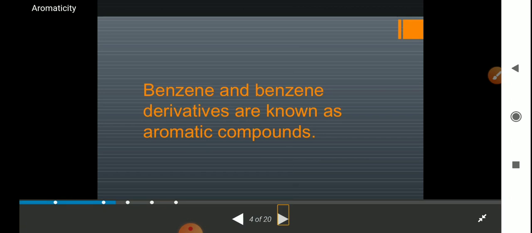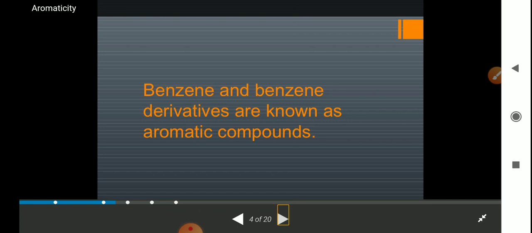Now, if we want to get a definition of aromatic compound, very simply we can say benzene and benzene-like derivatives are known as aromatic compounds.